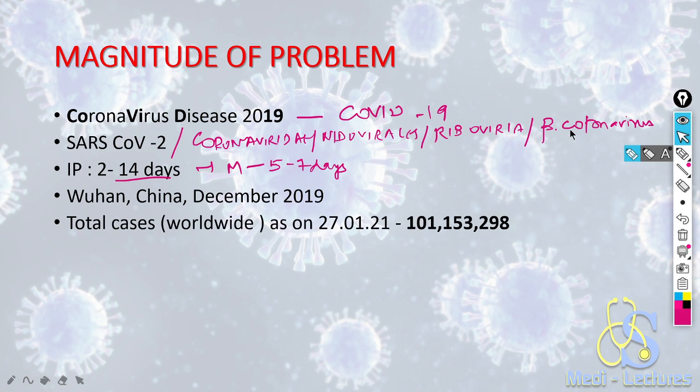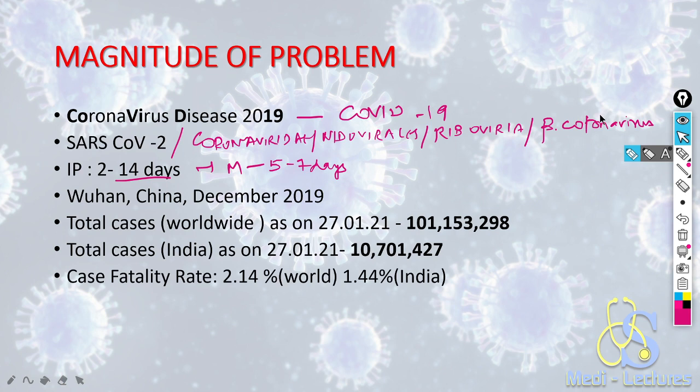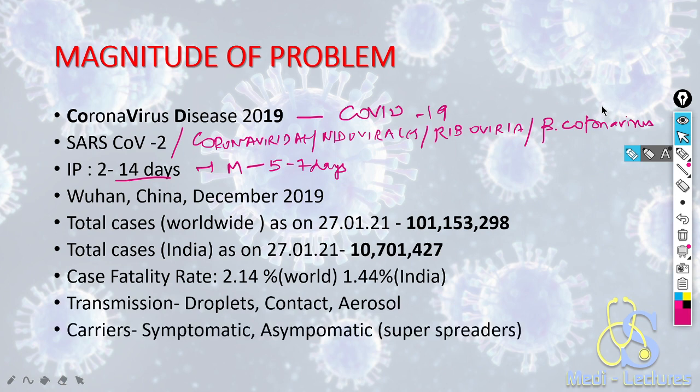Total cases as of now are more than 100 million in the world and more than 10 million in our country. The case fatality rate in the world is 2.14% and in India is 1.44%. Transmission, as we all know, is through droplets, contact, and aerosols. The carriers can be symptomatic or asymptomatic. Asymptomatic carriers are also known as super spreaders.